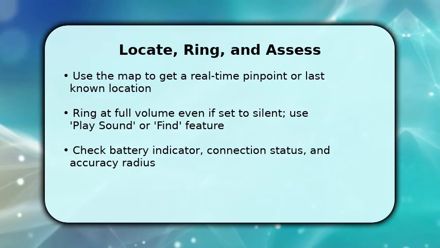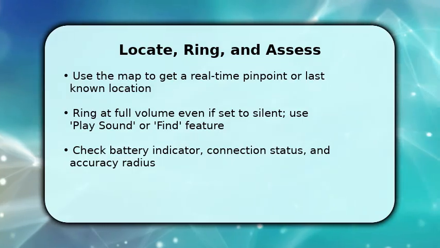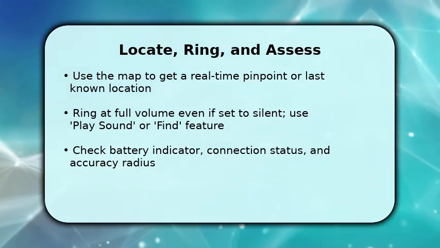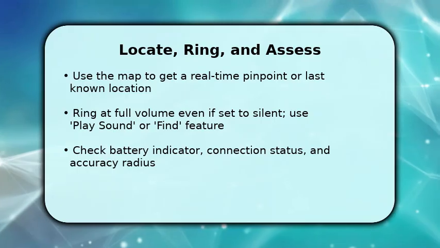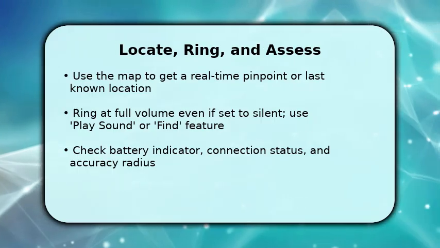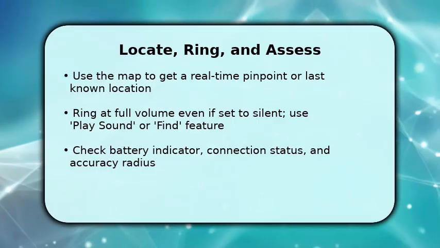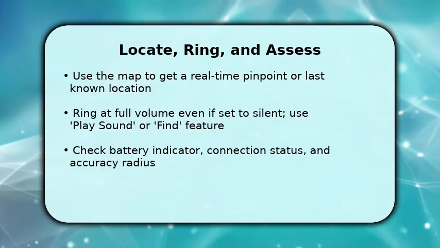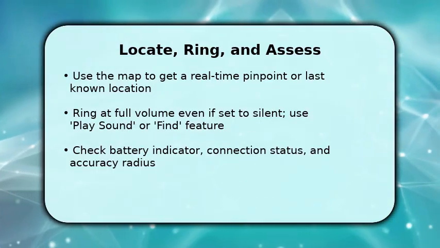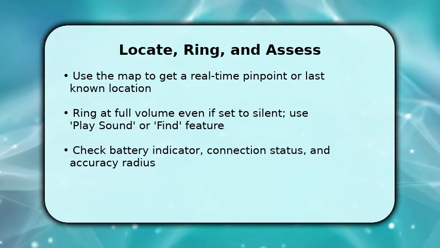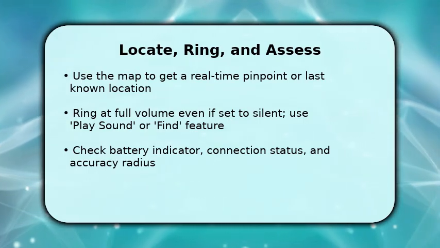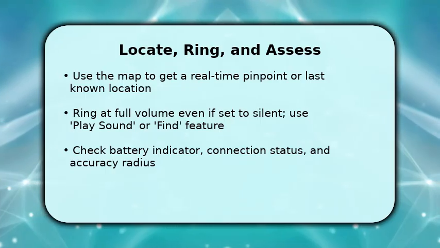You should use the ring or play sound command to make the phone audible. This overrides silent mode and helps if it's nearby. Make sure to note the battery percentage and connection status because a dead or offline phone will only show the last location. If the accuracy radius is large, move slowly around that area and refresh the location periodically.